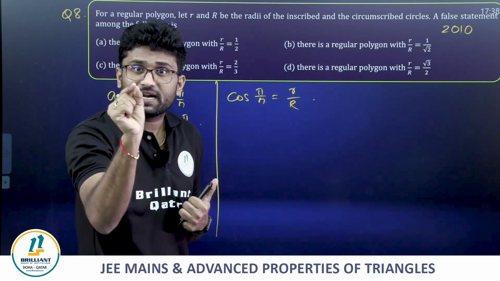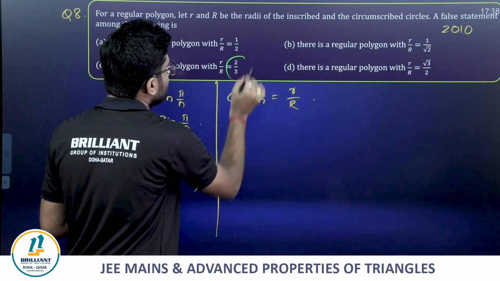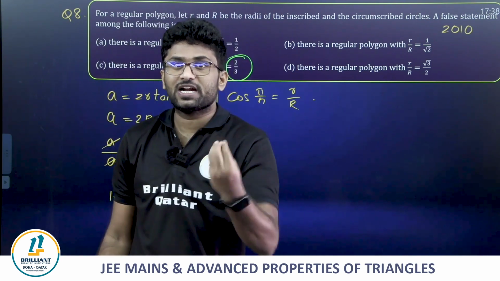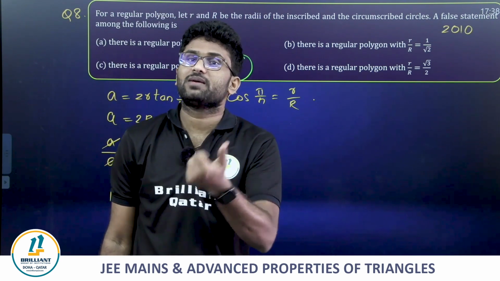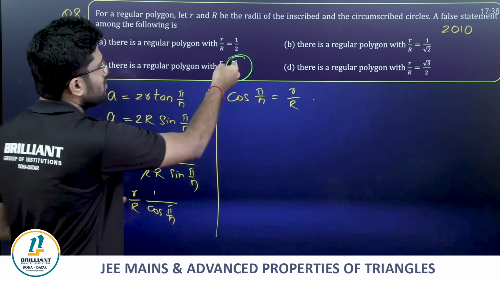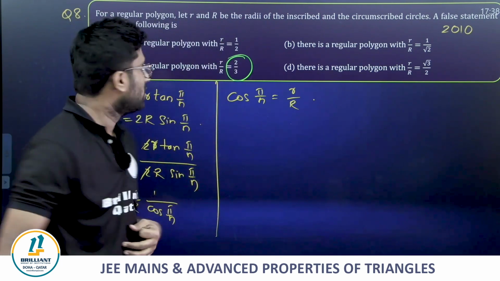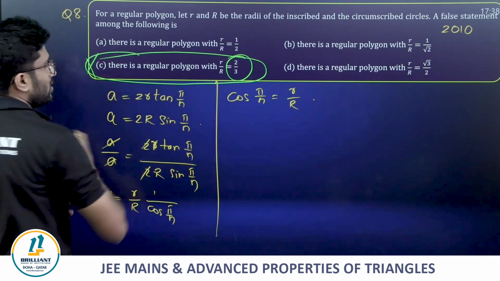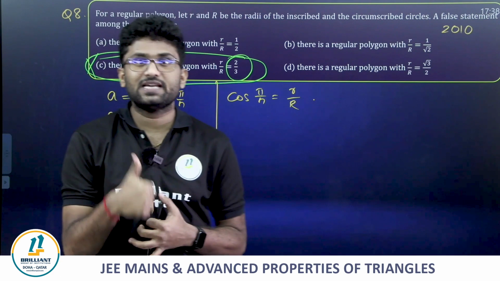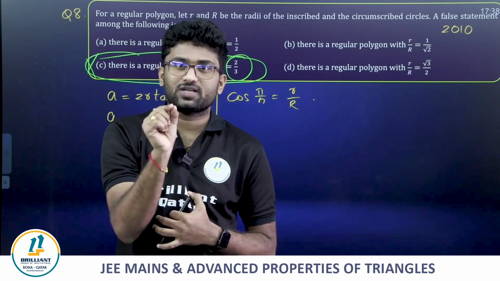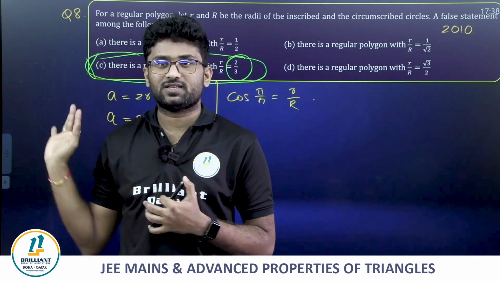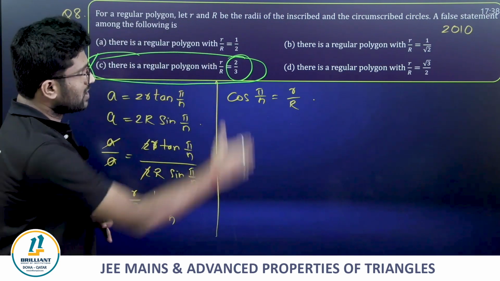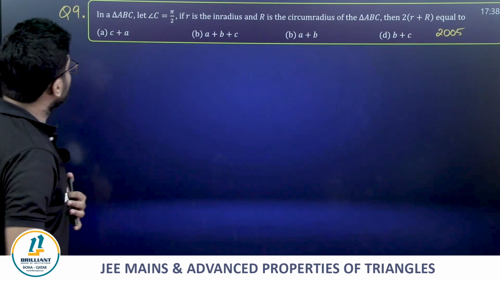For any natural number n, do we get 2 by 3? We won't. For pi by any natural number, we won't get cos of this particular random value. So among these, this is the false statement, and this is our answer. Is that clear? Good question, just conceptual based, that's it. A good conceptual question. It was asked in the year 2010.